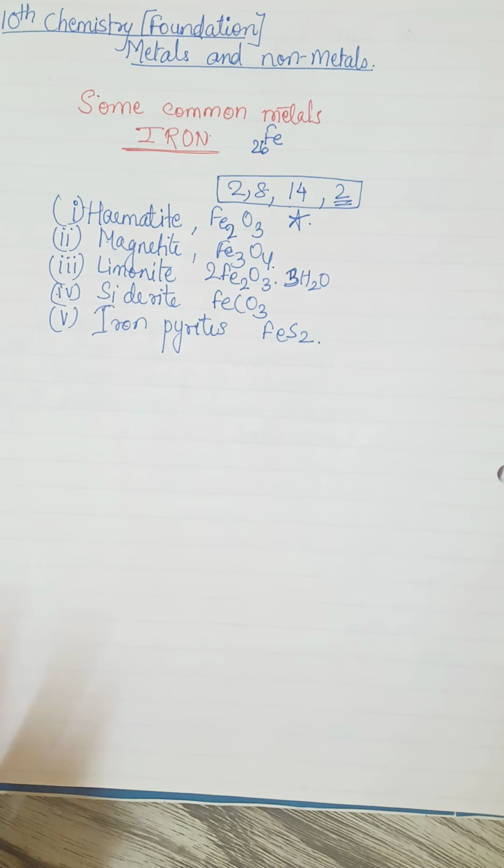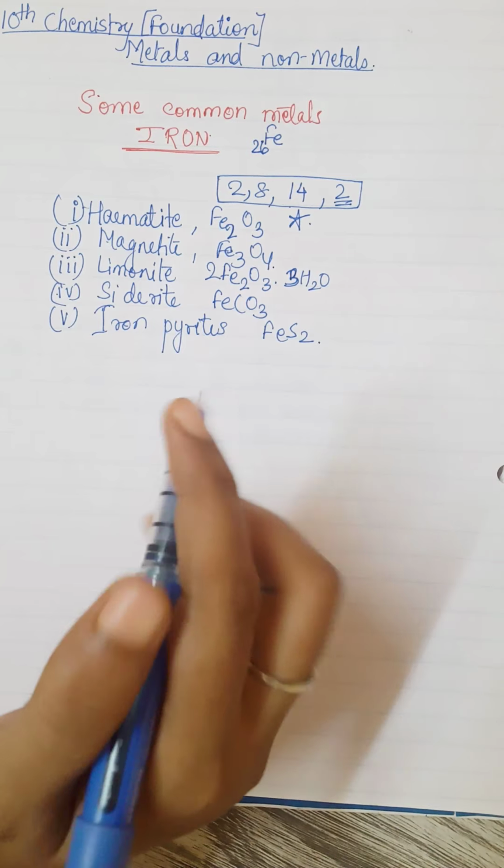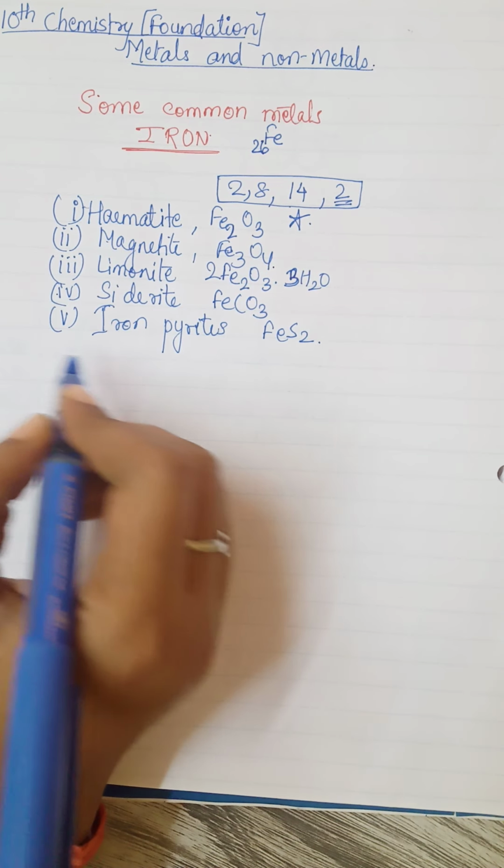Basically, I have studied that iron is very hugely produced in India. Now, if we go to the extraction part, because this was the general information regarding iron, we'll just move on. That information was not supposed to be written, that has to be kept in mind.